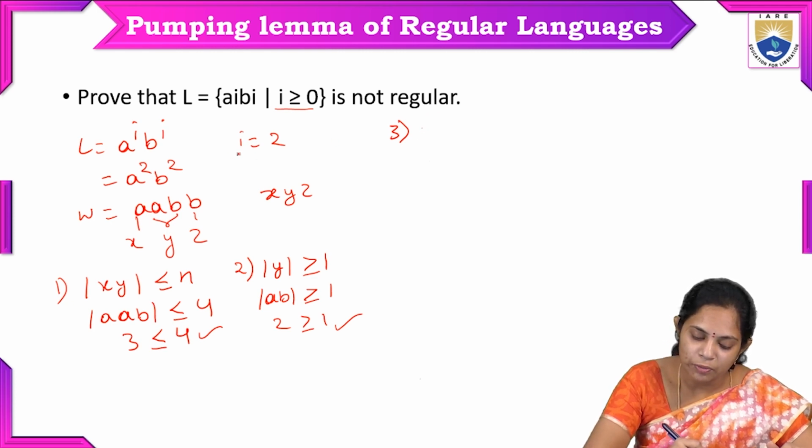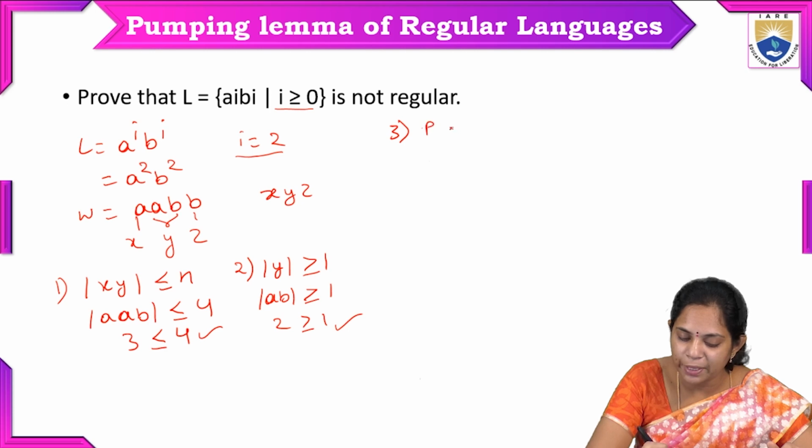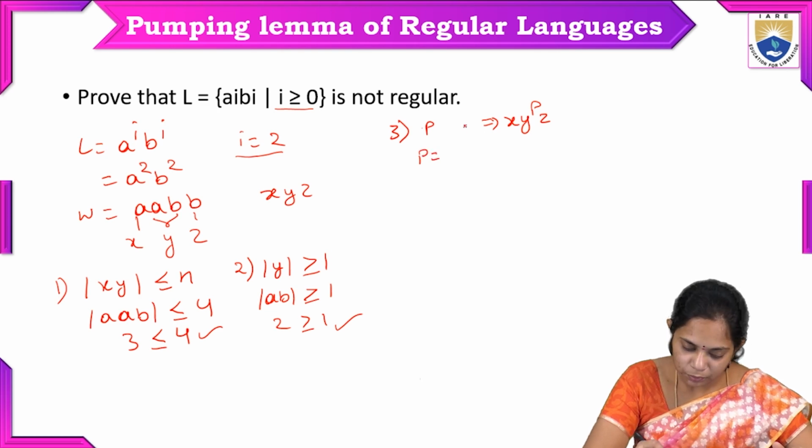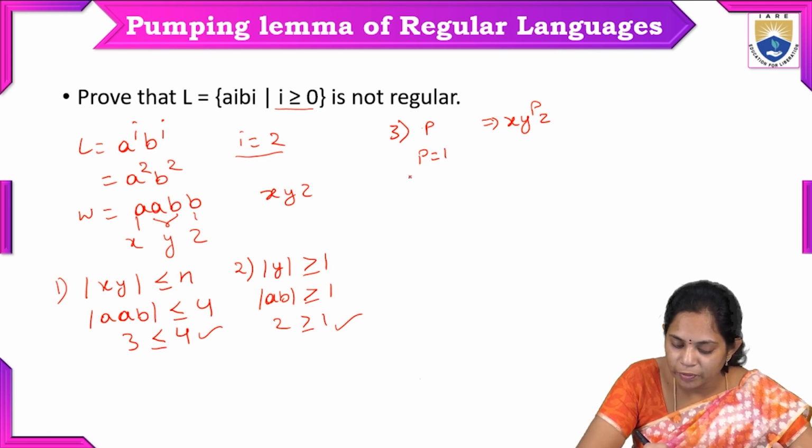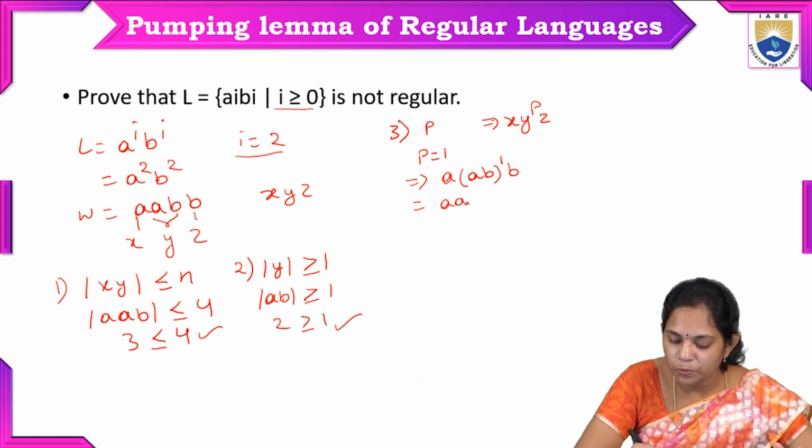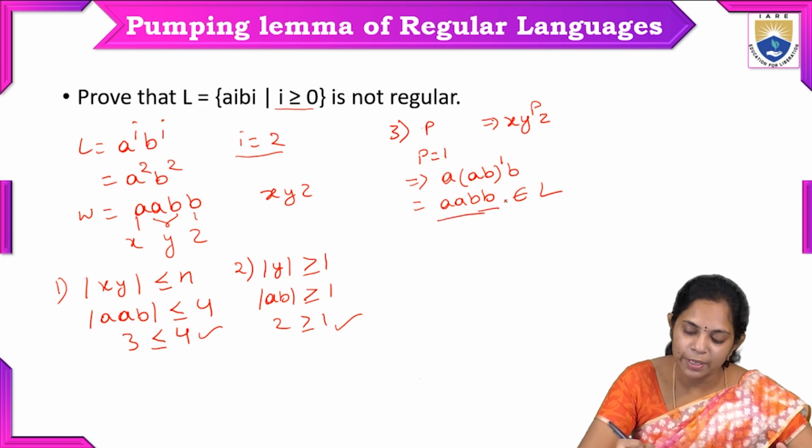And the third condition, we have to give some pumping length. Here we already have the i value, let's write it as p. We have to pump this length on the y value. We will take p equal to 0, and p equal to 1. So x is equal to A, and y is equal to AB, and with pumping length p equal to 1, and B, we get a string that belongs to the regular language, because the pattern is there.